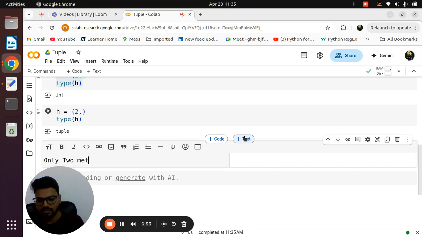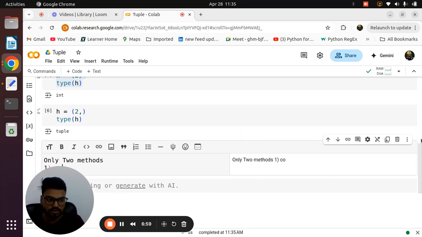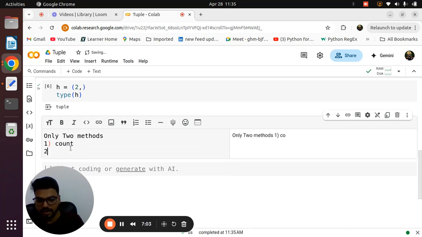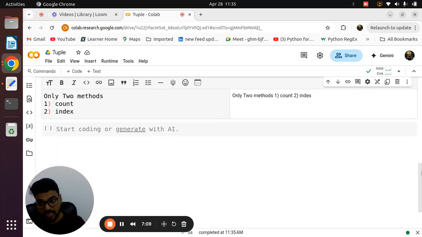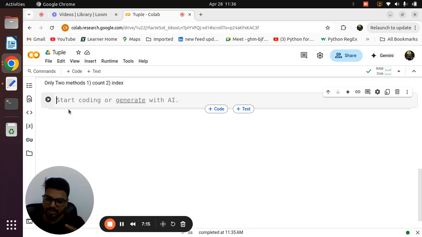Because as we already know, tuples are immutable. So the first method is called count, and the second is called index. That's it. We have only two methods, and we already learned these methods in a list. I hope you remember. If you can't remember, then definitely you can go and watch the list video, but don't worry, you can see here also because we already created the tuple.